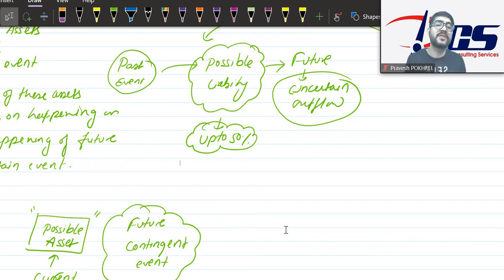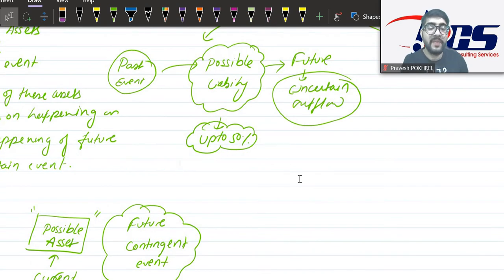There may be very minuscule chance. There may be a chance of less than 50%. Then in that case it becomes our contingent liability, because we have made some commitments that we are going to provide you certain warranty, and the chance of a person asking for the warranty winning the case is less than 50% or up to 50%. Then in that case it is also contingent liability. Okay.